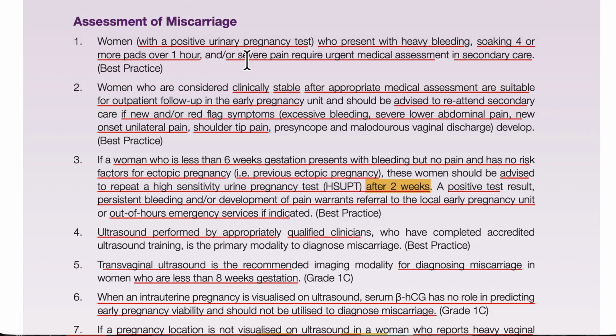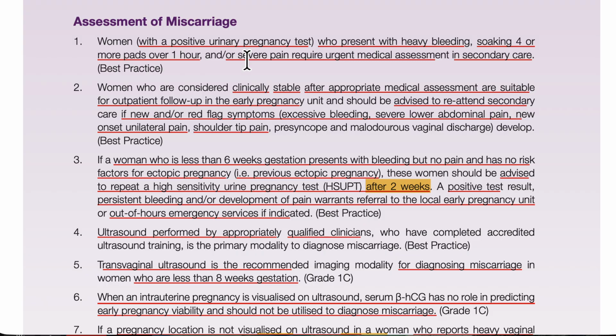Heavy bleeding means she will soak four pads within 1 hour, full pads of blood. Or every 15 minutes she has one pad. So every 15 minutes means 15 minutes one pad, the second pad at 30 minutes, the next at 45, and then 60.